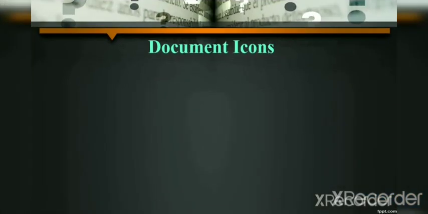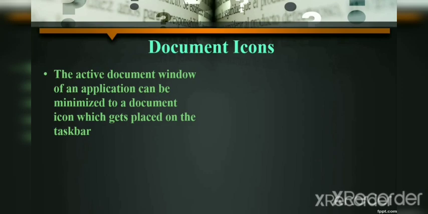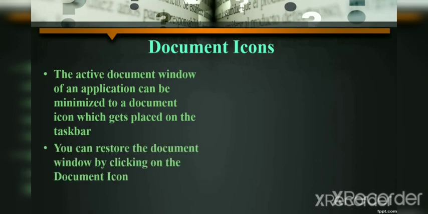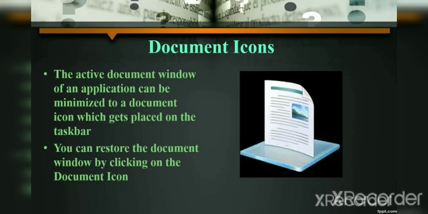Next icon is document icon. The active document window of an application can be minimized to a document icon which gets placed on the taskbar. You can restore the document window by clicking on the document icon. How does it look? On the desktop you can see this type of picture. That icon is a document icon. If you want to open it, find this type of icon, double click on it and the document will open. Clear everyone?